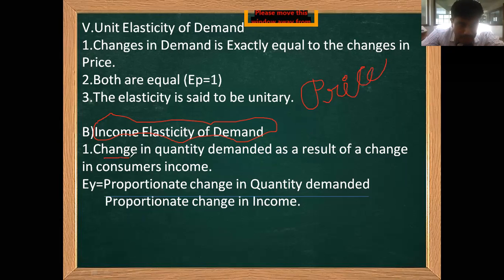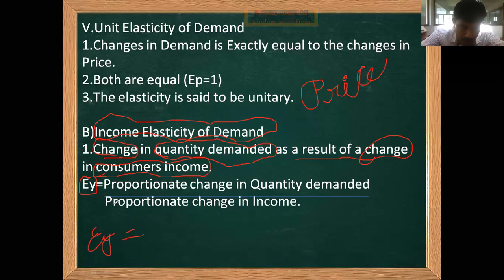It is the change in quantity demanded as a result of a change in the consumer's income. As the consumer's income increases, the quantity demanded also changes. It is represented by EY.